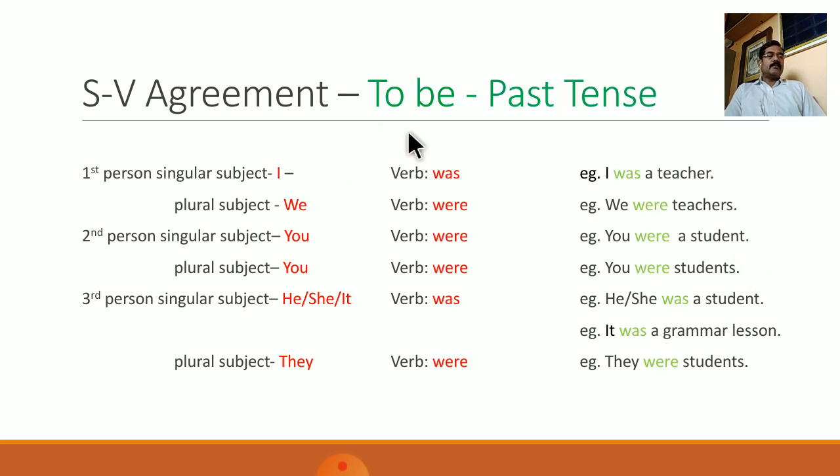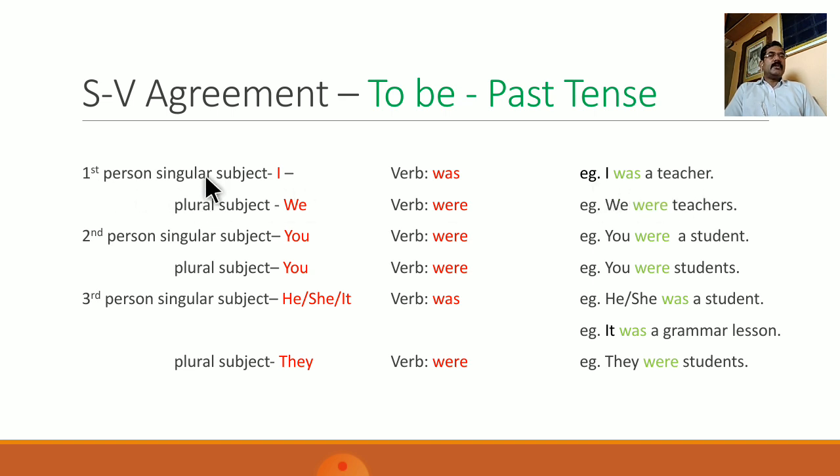There are some forms of to be that are used in past tense. So let us see the agreement of to be in past tense. First person singular subject I takes the form of to be was in past tense. For example, I was a teacher.